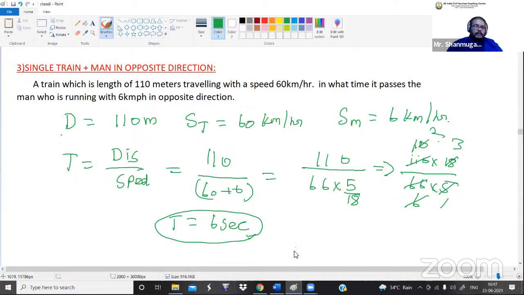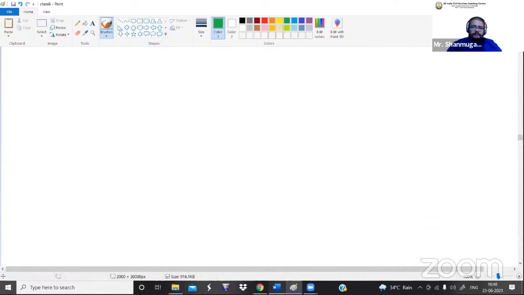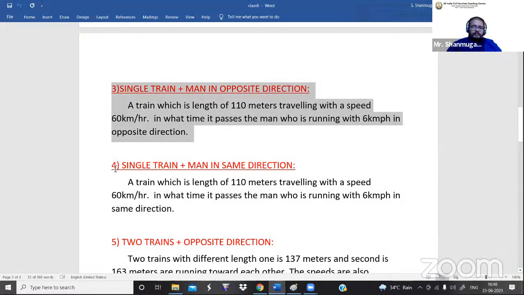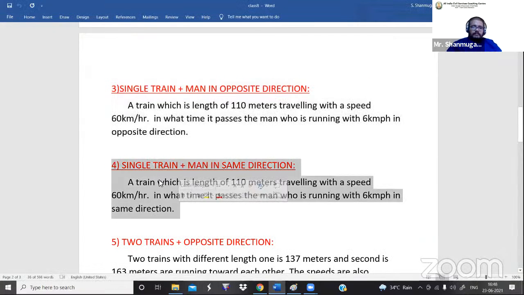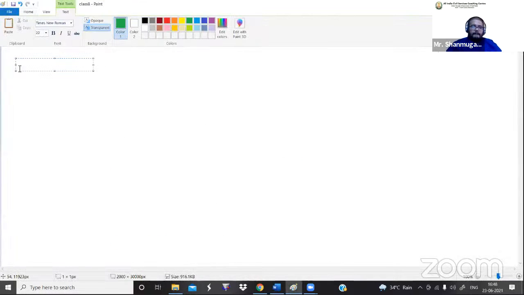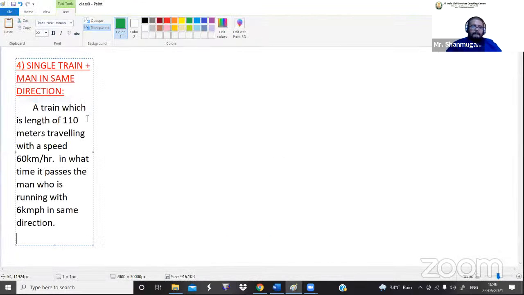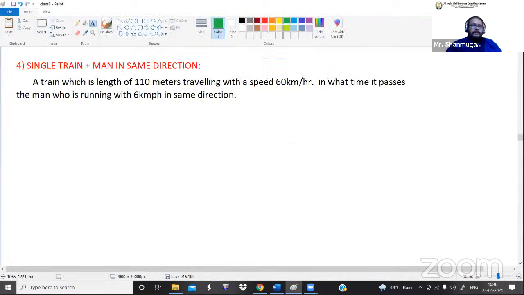Fine. So now let me go for the fourth type, single train plus man in the same direction.